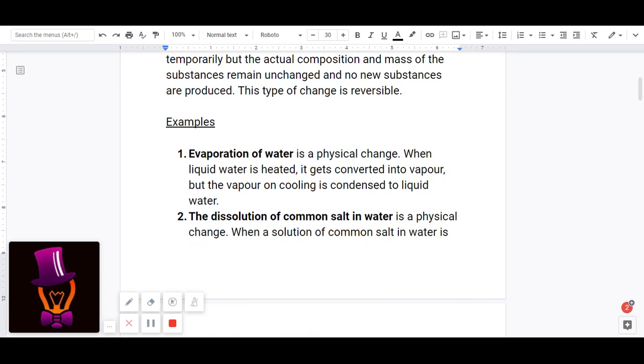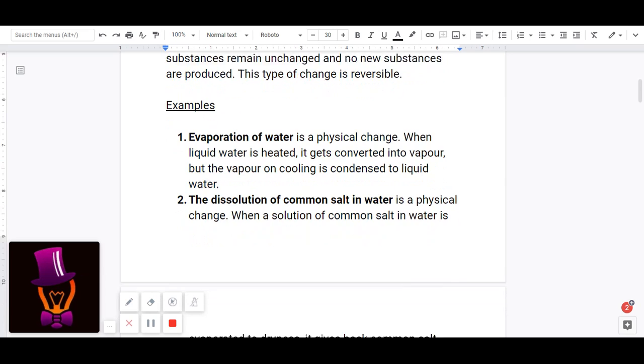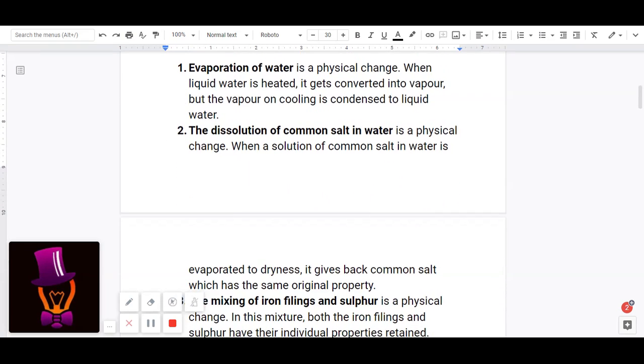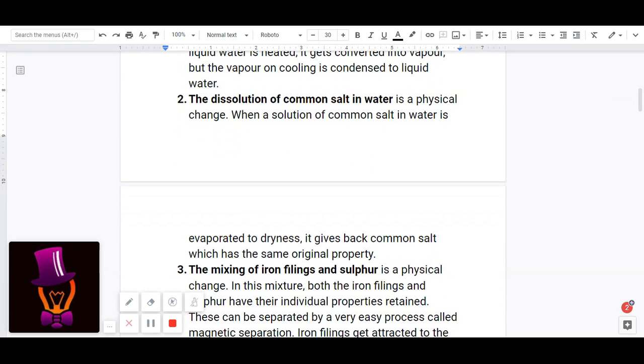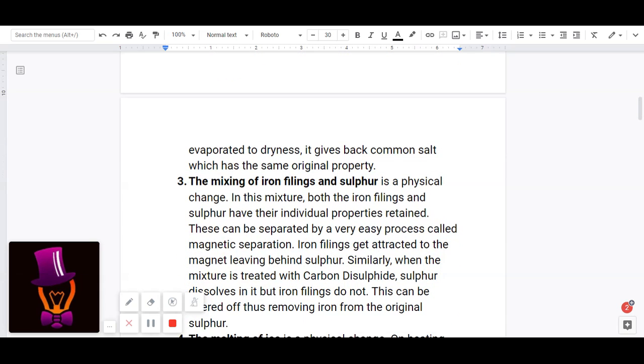Dissolution of common salt in water is also a physical change. When a solution of common salt in water is evaporated to dryness, it gives back common salt which has the same original property. So, when we dissolve common salt in water and evaporate the water, we get the same common salt back with no difference in properties.